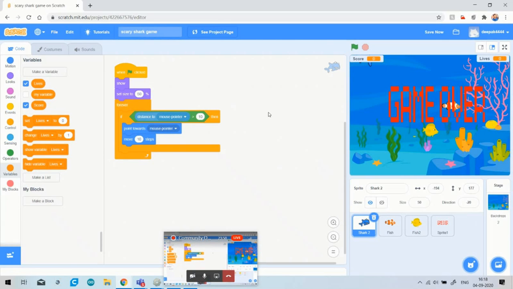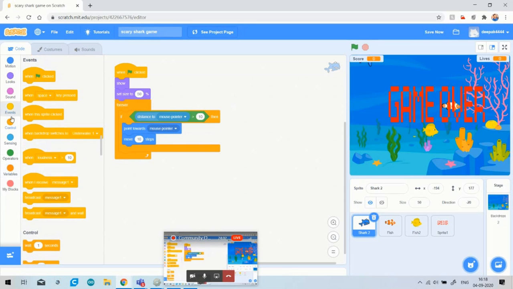As you know, when you initially play the game, you have some lives. So I will set some lives. How can you set the lives? Again, you go to the events option, like when flag clicked.